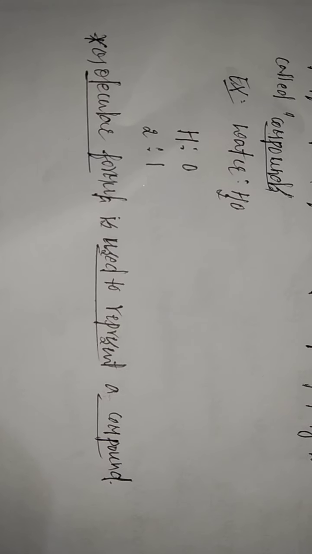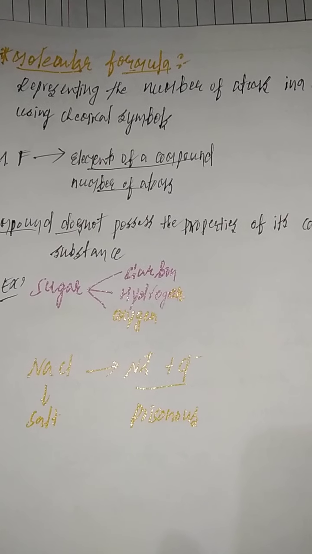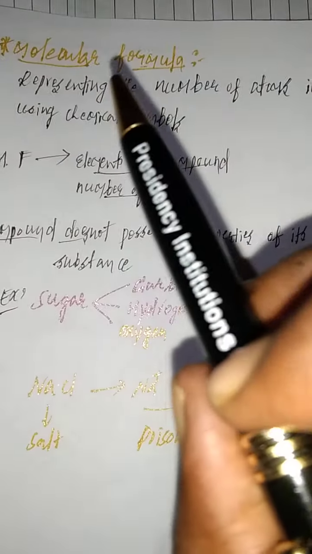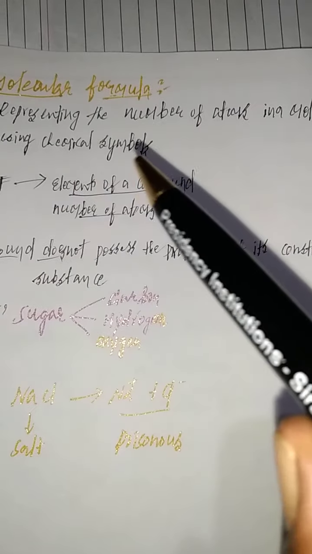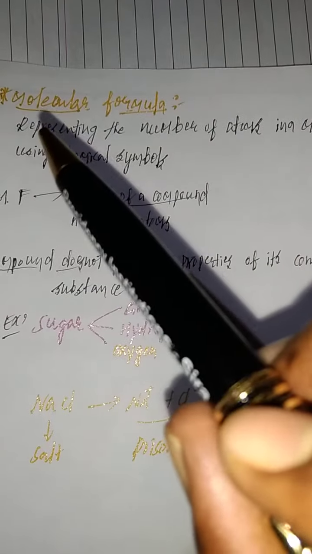Molecular formula is used to represent a compound. Then what is meant by molecular formula? Representing the number of atoms in a molecule using chemical symbols is called a molecular formula.